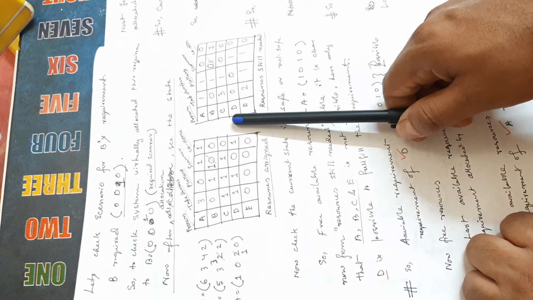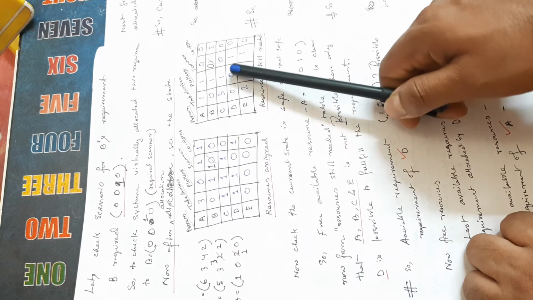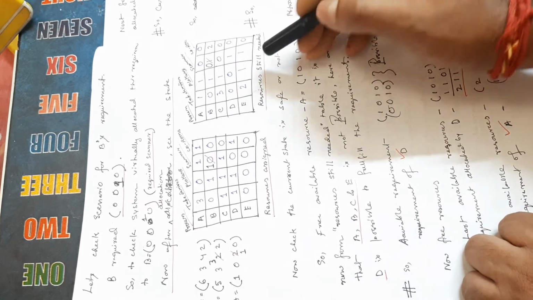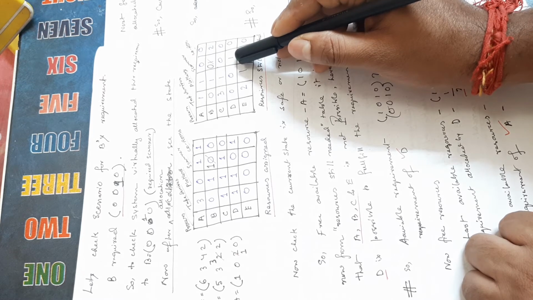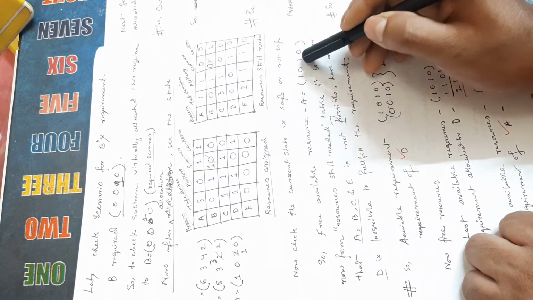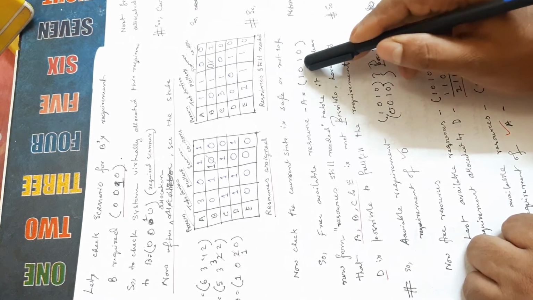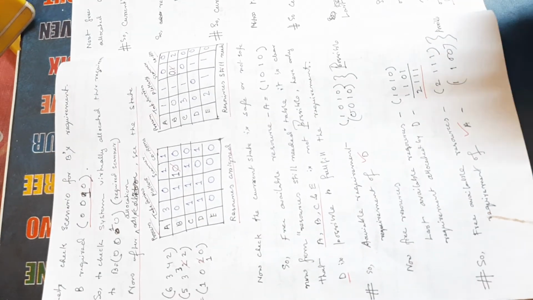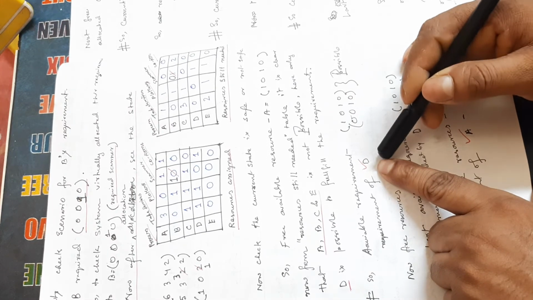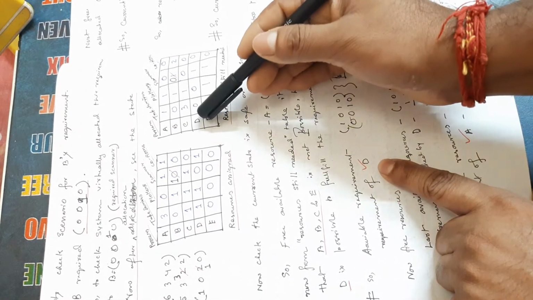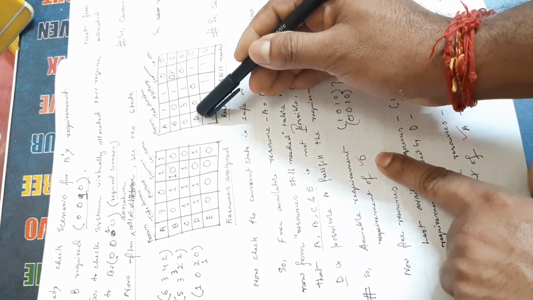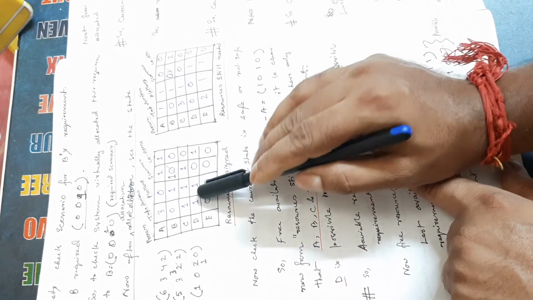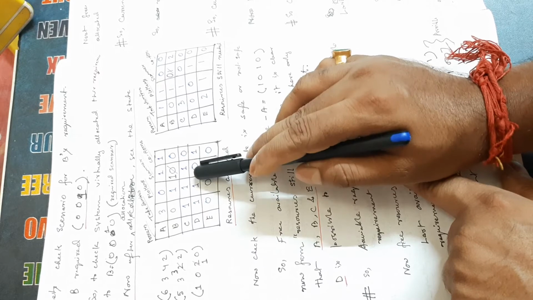D, are we able to start D? D is 0010. Only 1 scanner is required. Yes, 1 scanner is available here, 1010, so we can start with D. If we start D, then after D finishes it releases all the resources held by it.